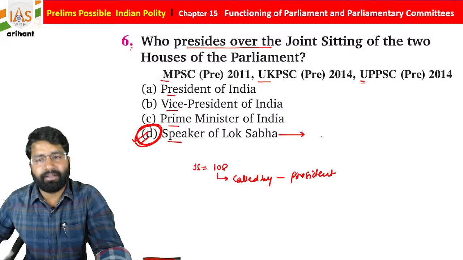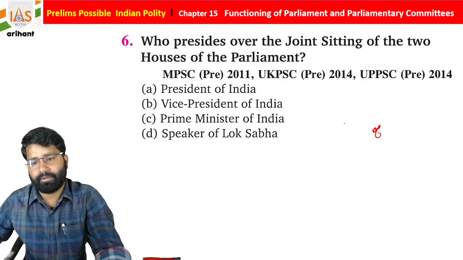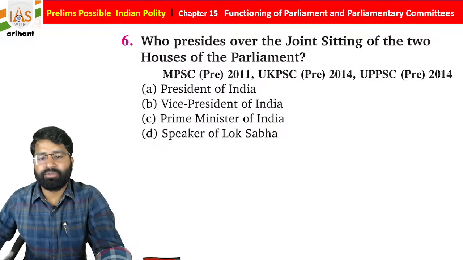If he is not there, then the Deputy Speaker.